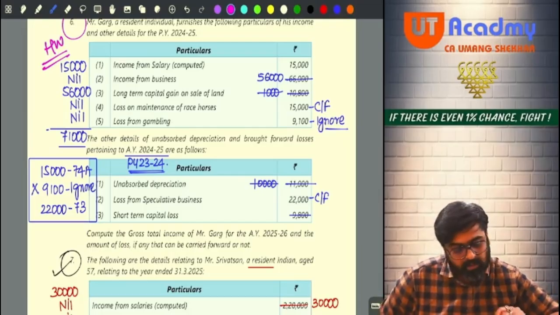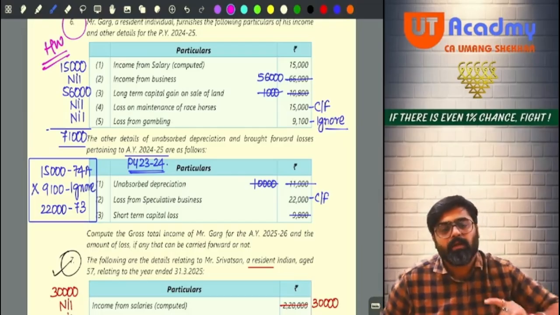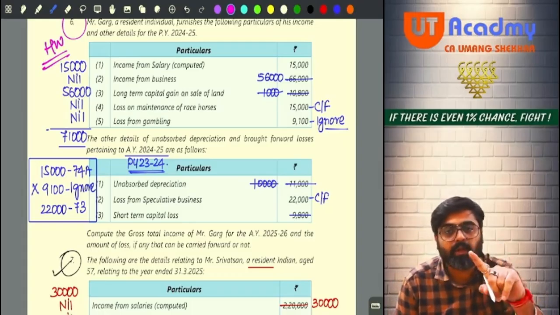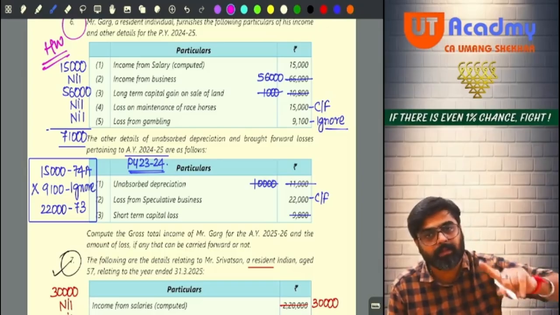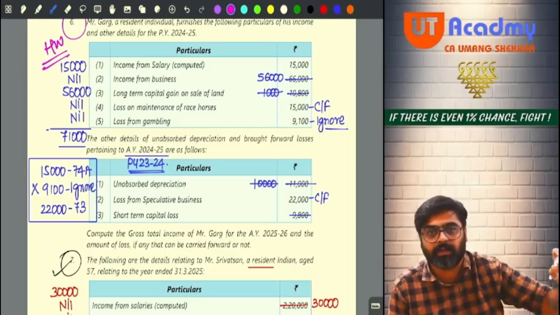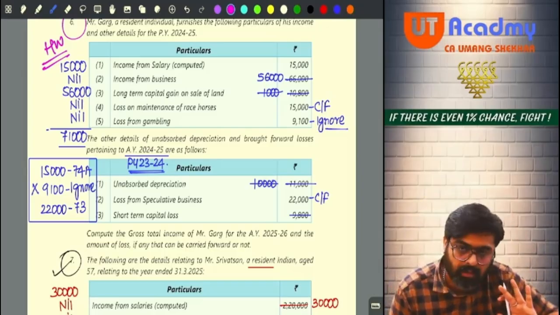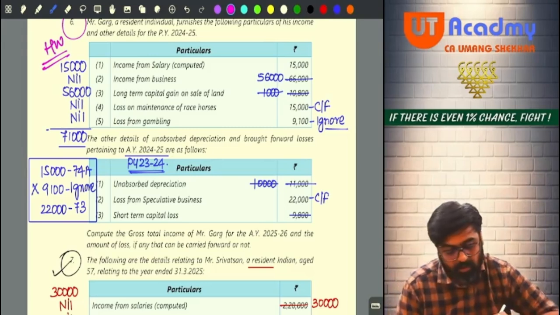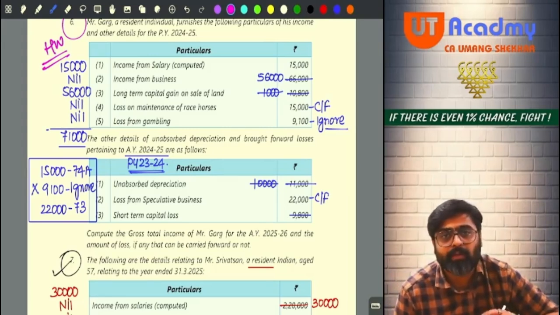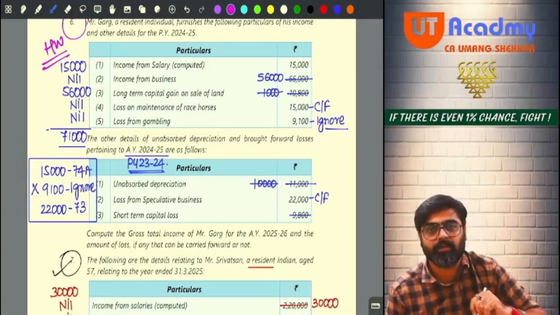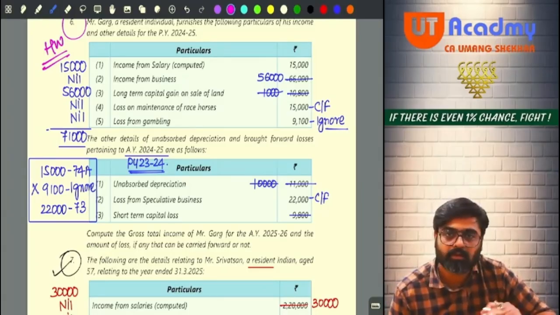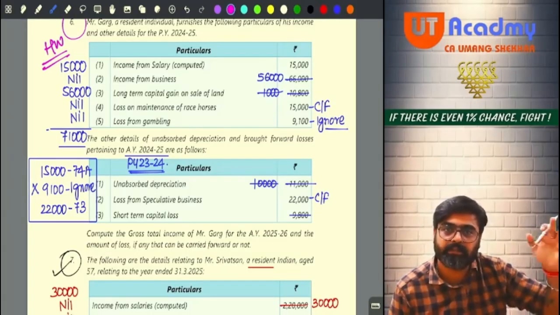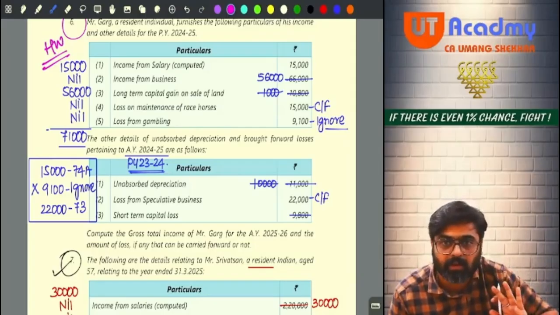Okay. Unabsorbed depreciation in this year now. Do one thing: adjust your unabsorbed depreciation in the end. Have this habit of adjusting unabsorbed depreciation in the end. After you complete everything, only then adjust unabsorbed depreciation. Yes or no? Now, loss from speculative business. Do you have any speculative business income this year? If you would have any speculative business income this year, then this loss would have been set off in this year. So this loss will be carried forward to the next year. Next year will be the second year of carry forward. Yes or no?